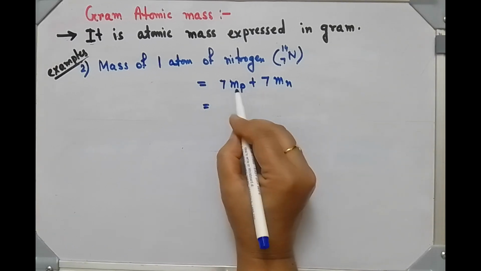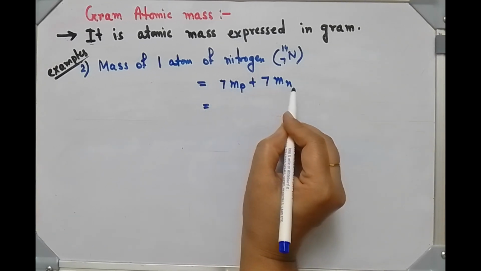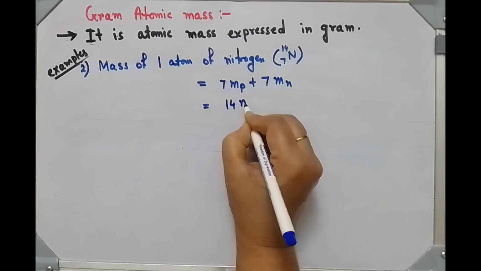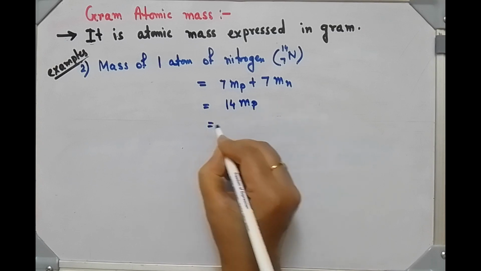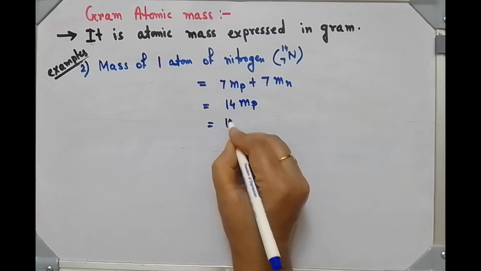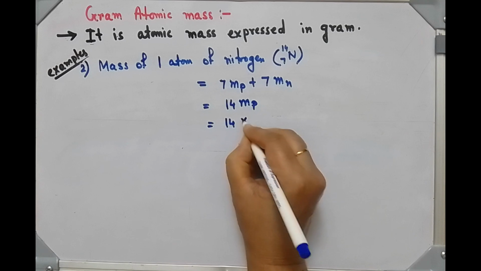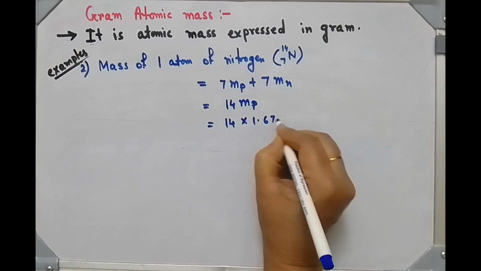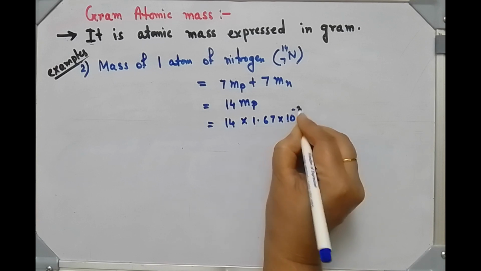Since the mass of proton and neutron are almost equal, we can write 14 times the mass of a proton, which is 14 into 1.67 into 10 to the power minus 24.